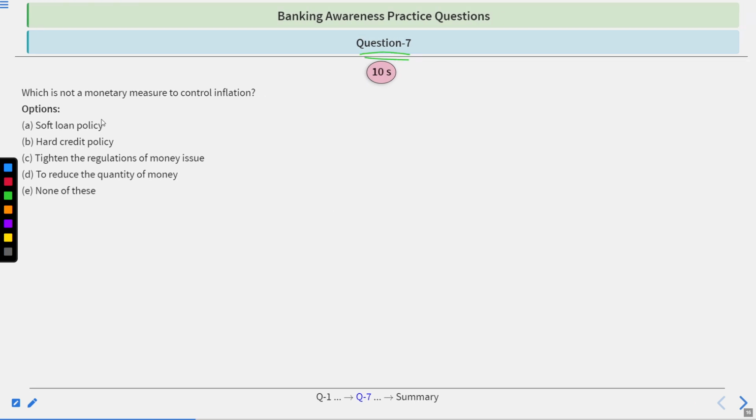Question number 7. Which is not a monetary measure to control inflation? Soft loan policy, hard credit policy, tighten the regulations of money issue, reduce the quantity of money, none of them. To answer this, you will have 10 seconds. Time starts now.